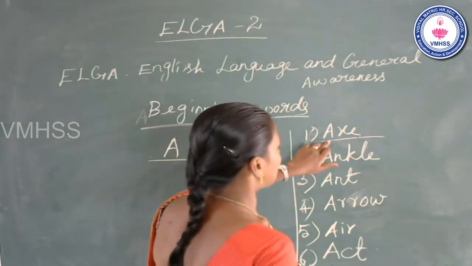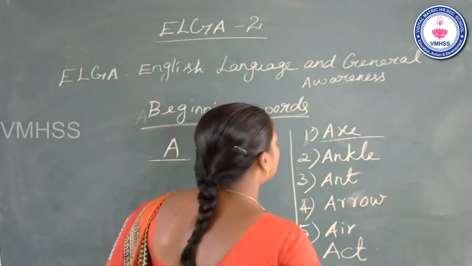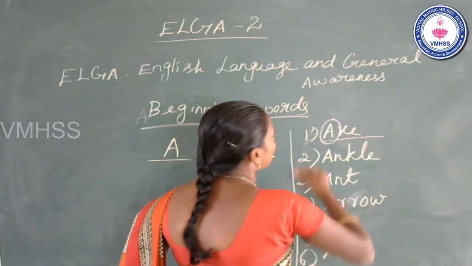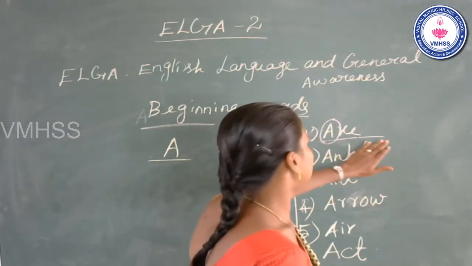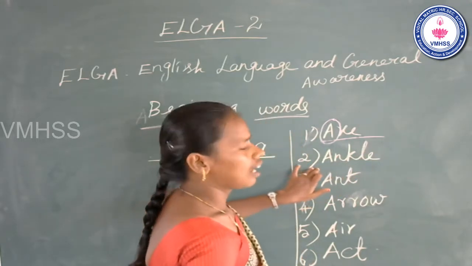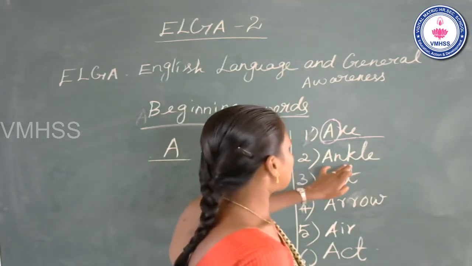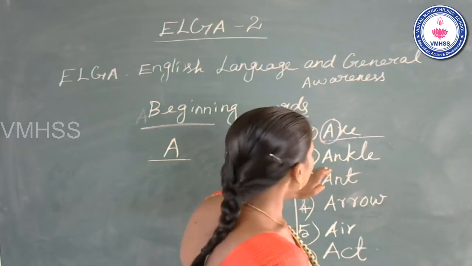First word, axe. The beginning sound is a. A, axe. Second word, angle. A, angle. A, ankle.